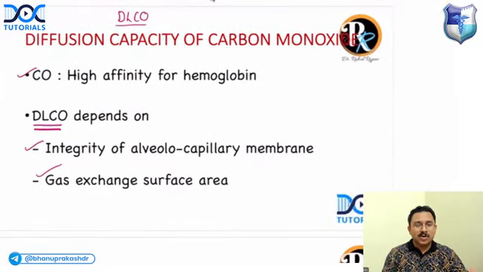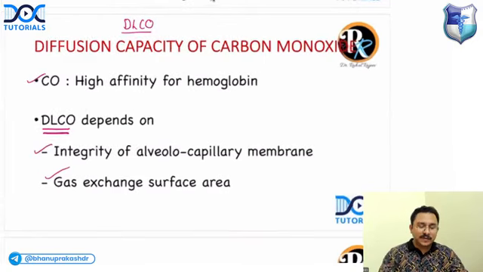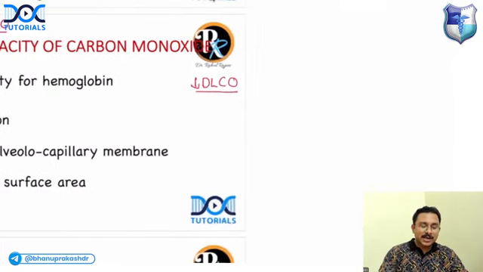So you must know what conditions are characterized by a decrease in the DLCO and what conditions are characterized by normal DLCO. A decreased DLCO happens in interstitial lung disease, anemia,